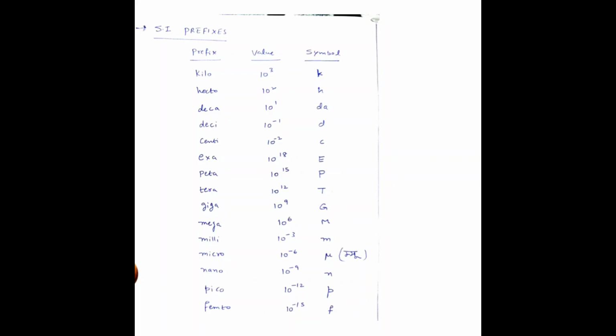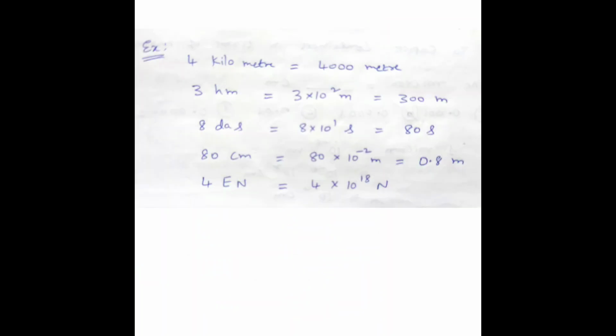And in a few examples they may tell us 10 nanometer, that means 10 into 10 to the power of minus 9 meter, like that. Nano means 10 to the power of minus 9. Like this, you need to remember these prefixes. Here in these examples, 4 kilometer: kilo means 1000 meter, therefore 4 into 1000, 4000 meter.